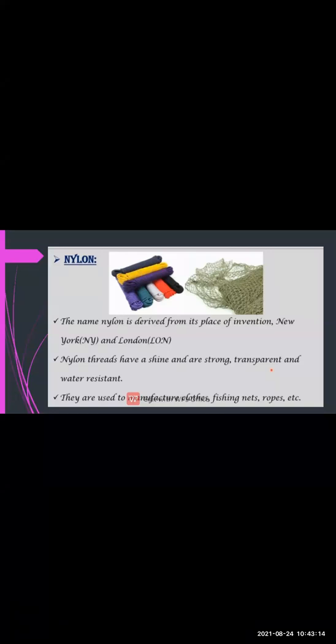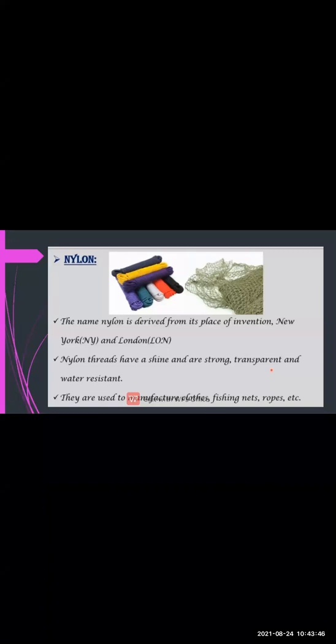So nylon is the type of thread which is shining, strong, transparent, as well as water resistant. So the nylon thread is used very widely because of this quality. What qualities does the nylon thread have? It is shining, it is strong, it is transparent, as well as water resistant. Nylon is also used for manufacturing clothes, fishing nets and ropes.